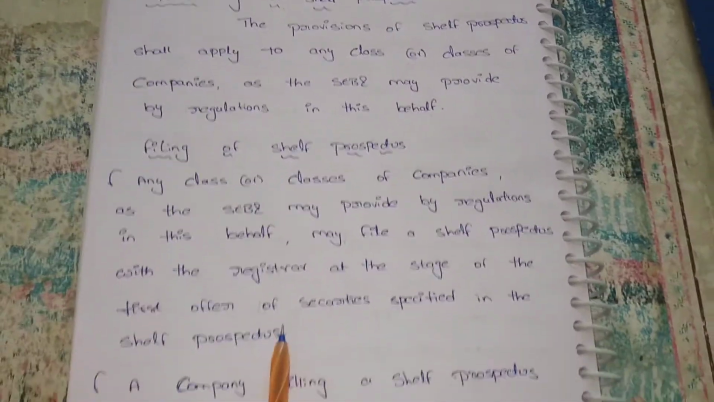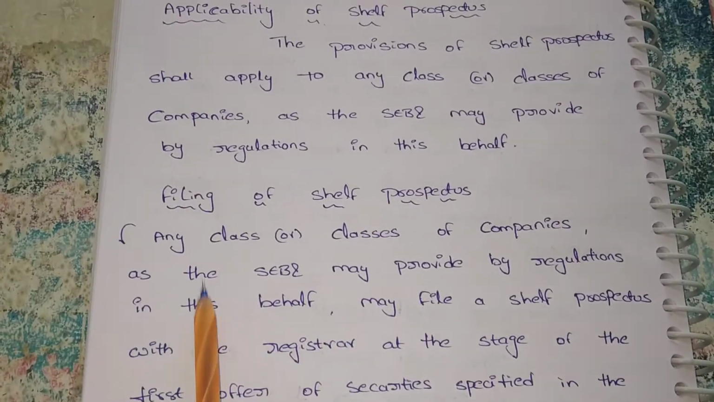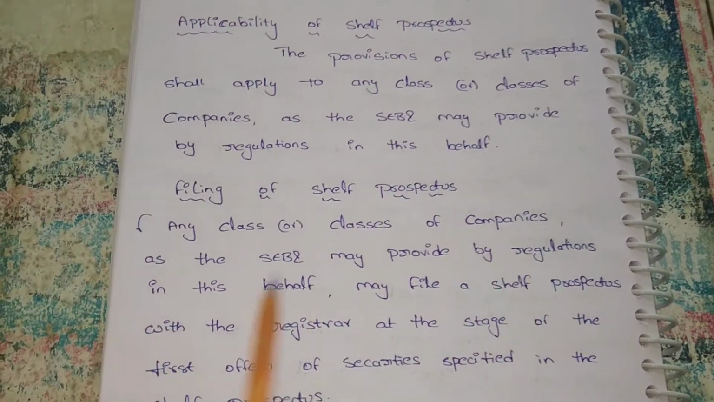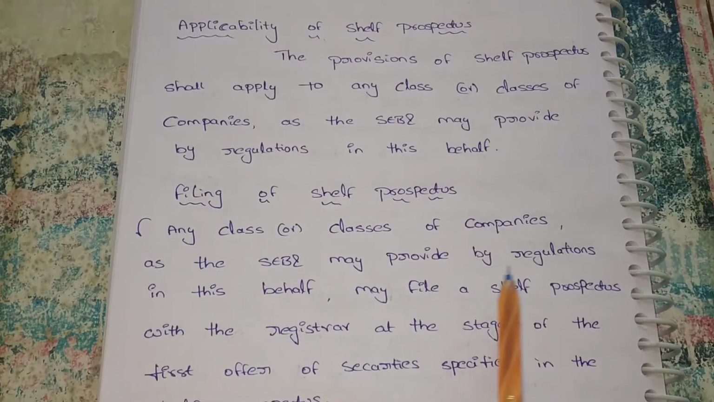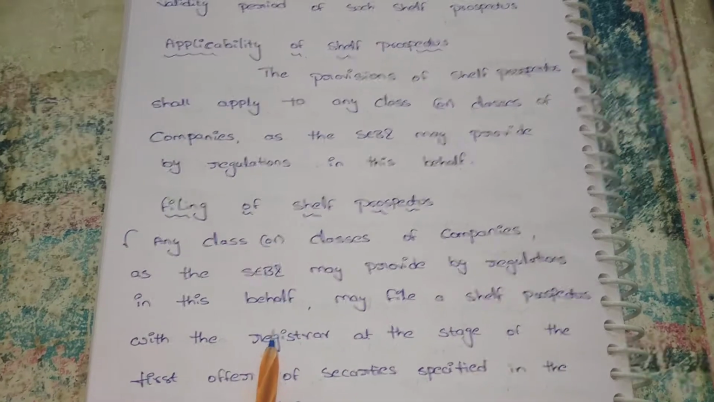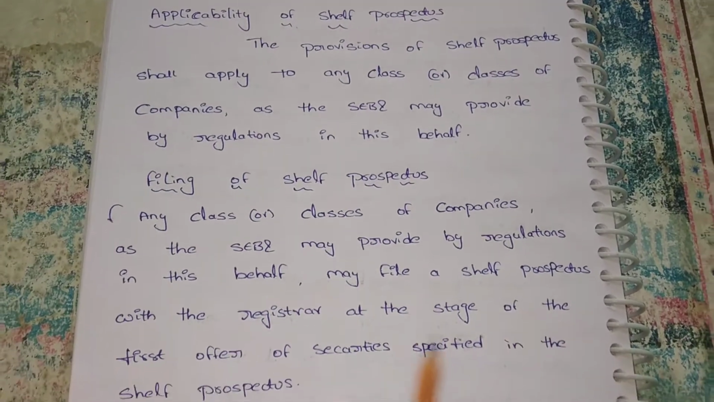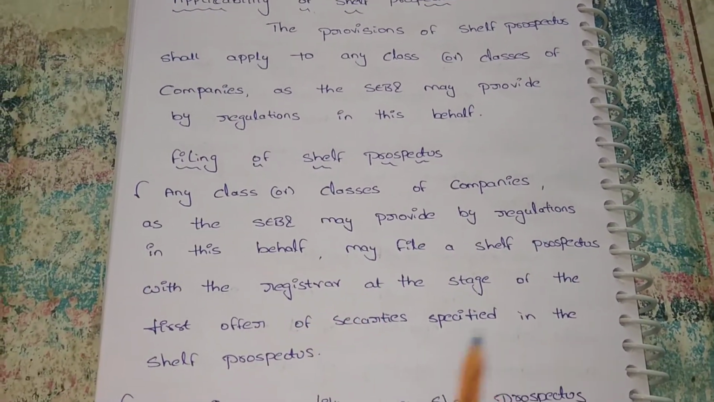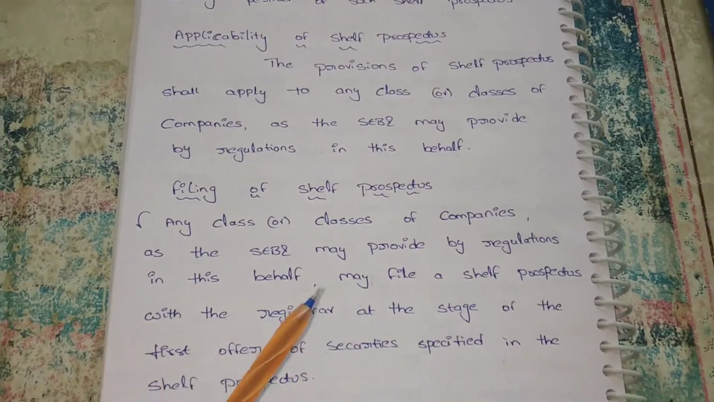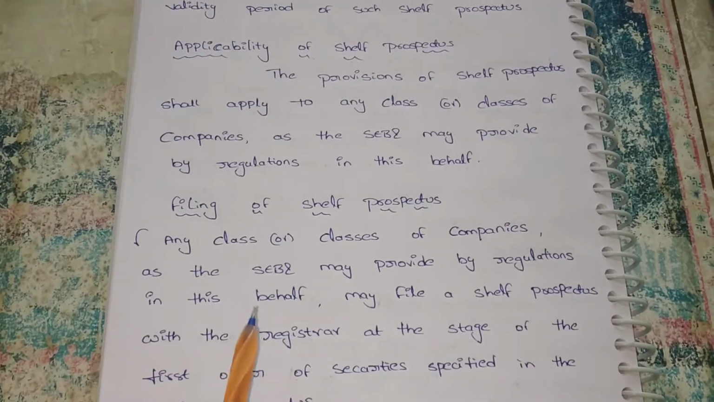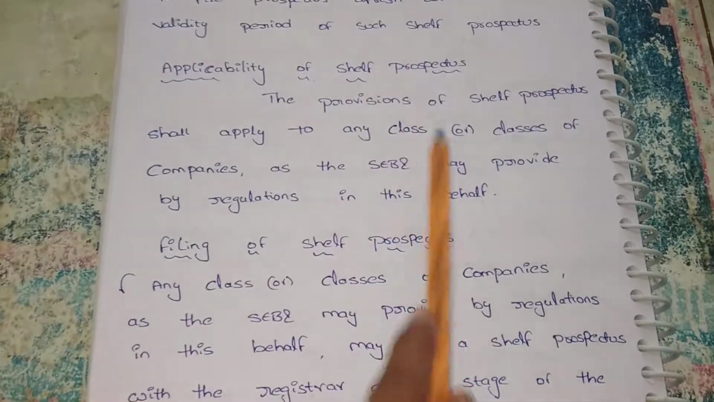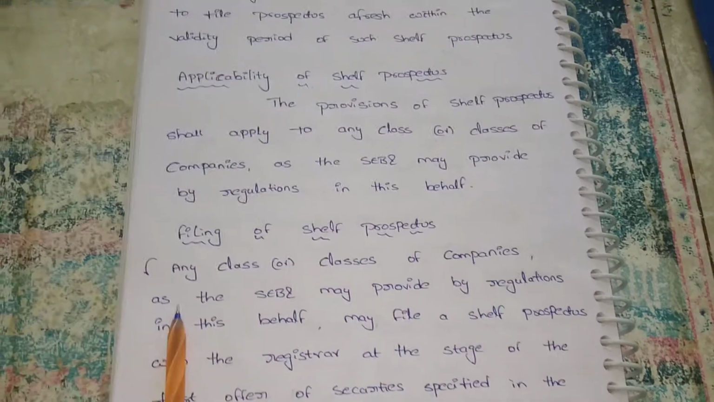Next, how to file the shelf prospectus. Any class or classes of companies as SEBI may provide by regulations in this behalf may file a shelf prospectus with the registrar at the stage of the first offer of securities. At the stage of the first offer only, we have to file the shelf prospectus, and while issuing the prospectus, we have to mention that it is a shelf prospectus.